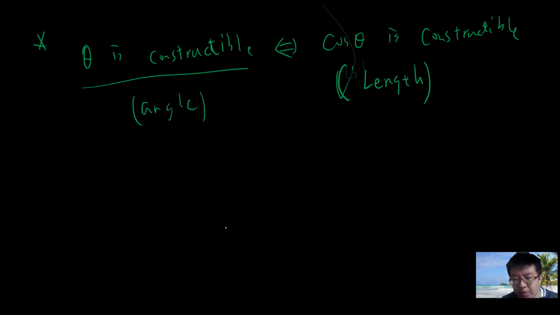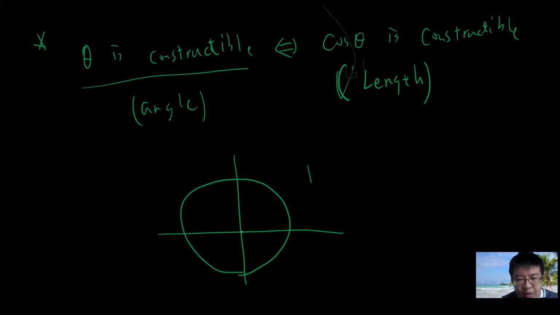Okay, the reason is trivial, right? Because you can always draw a radius one circle. And suppose cosine theta is constructible, right? Then you can mark this as cosine theta, and then theta will be constructible. And on the other hand, if theta is constructible, then cosine theta is constructible.